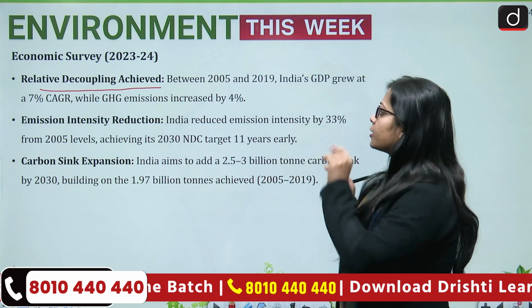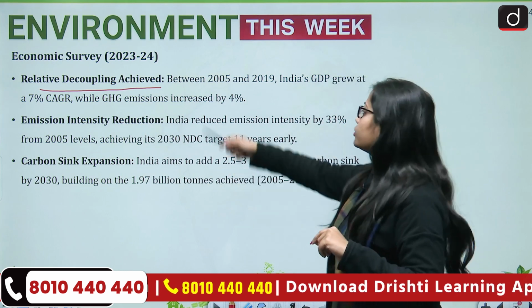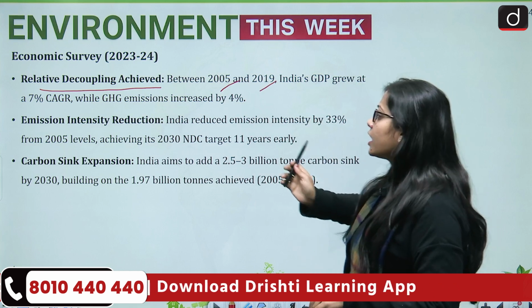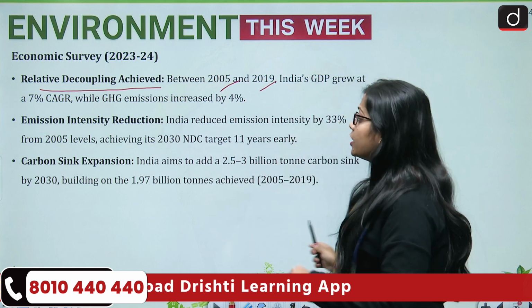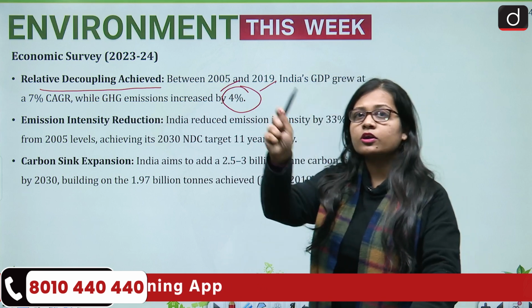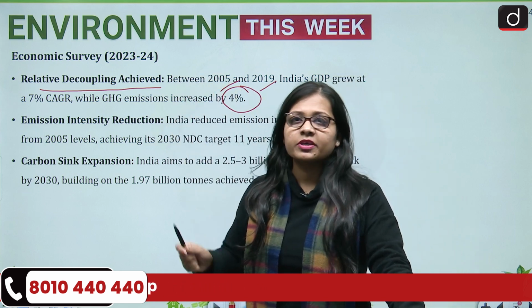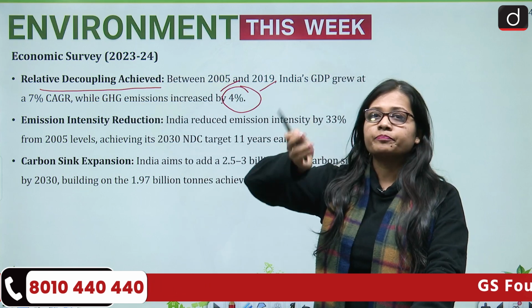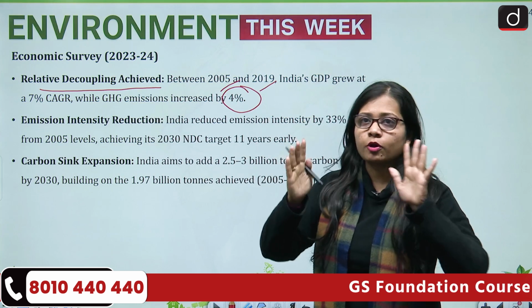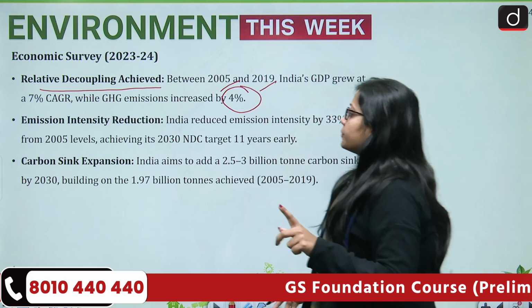Relative decoupling achieved, that is between the years 2005 to 2019, India's GDP grew at a 7% CAGR while the greenhouse gas emissions increased by 4%. Now, what is the meaning of the term relative? Now you need to listen properly.